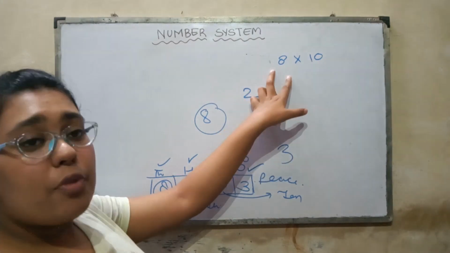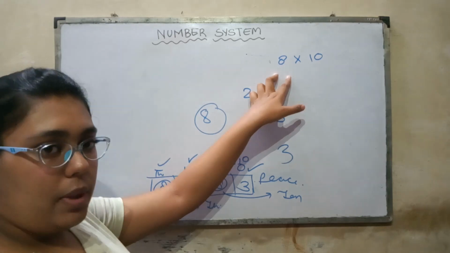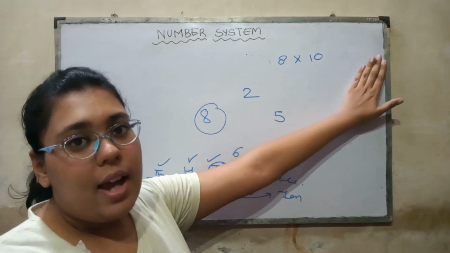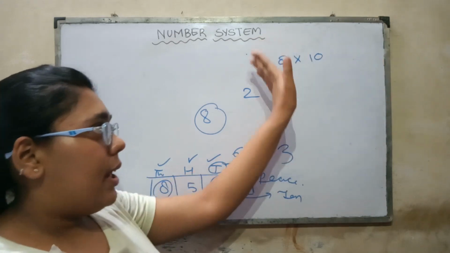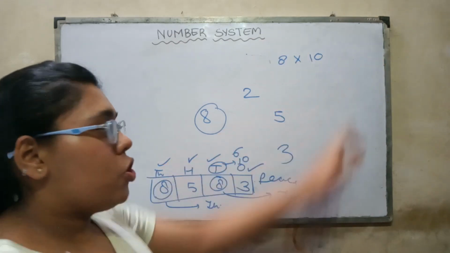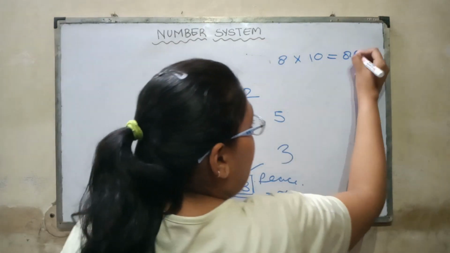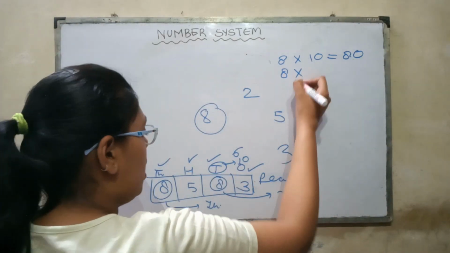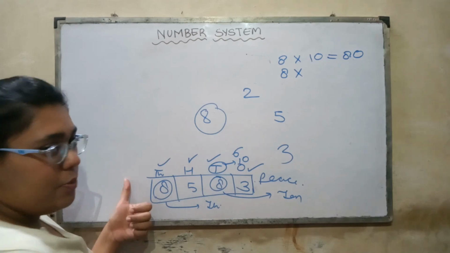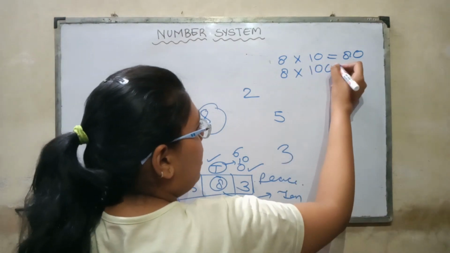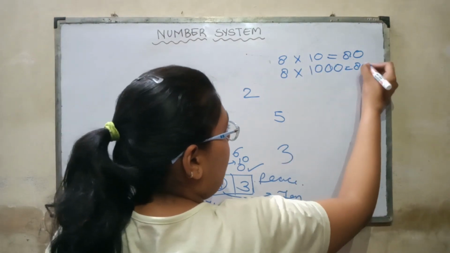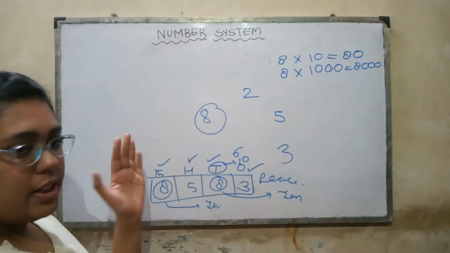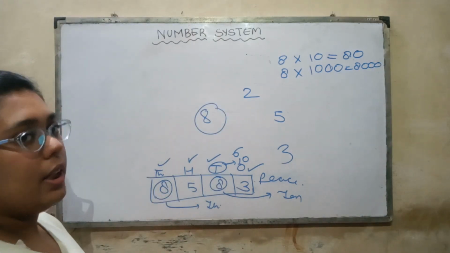You have to write the face value of the number, and then multiply it with the position at which that number is occurring. Like 8 was occurring at the tens position, so its place value here would be 80. While here the place value of 8 will be 8 into 1000, since it is occurring at the thousands position, so it will be 8000. Got my point? So place value and face value should be clear now.